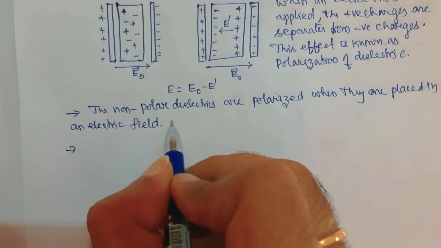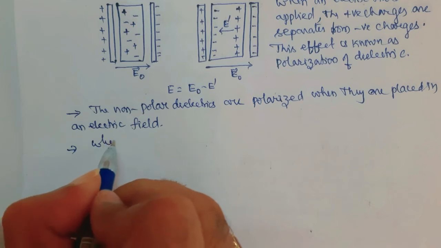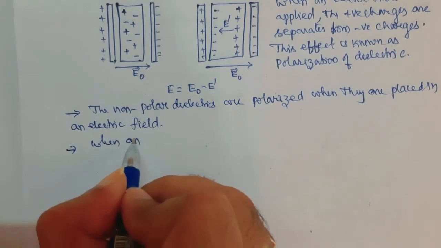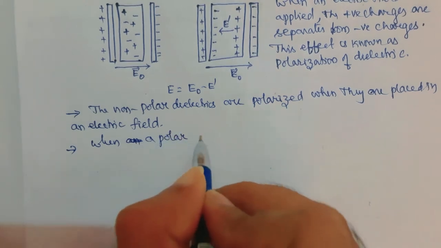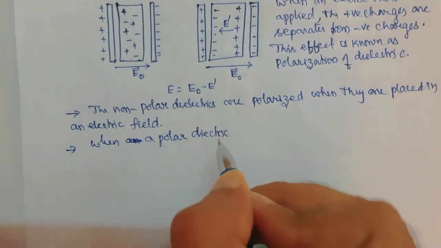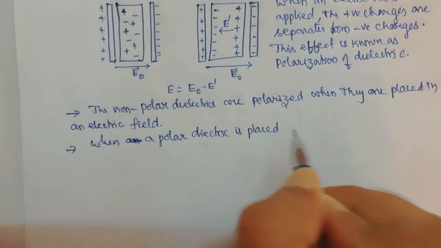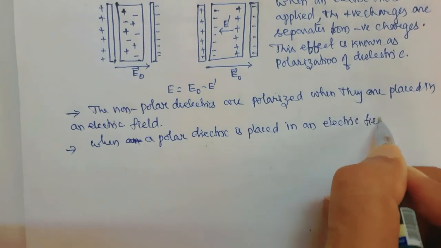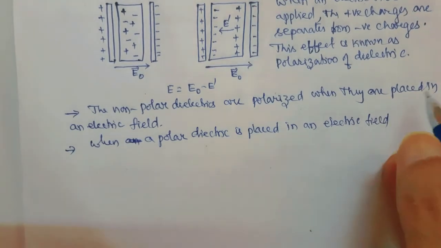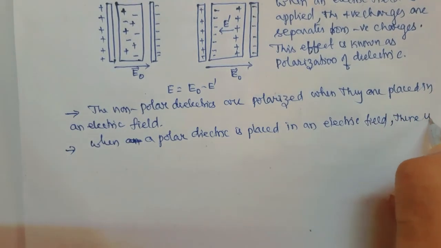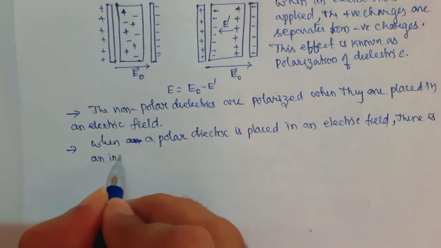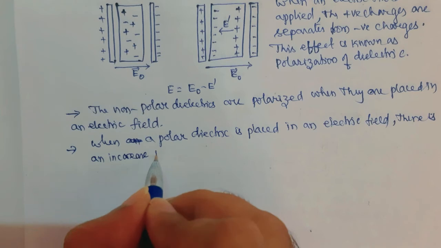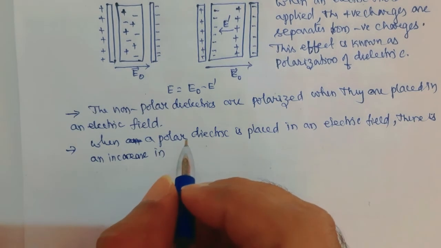So when a polar dielectric is placed in an electric field, there is an increase in dipole moment.